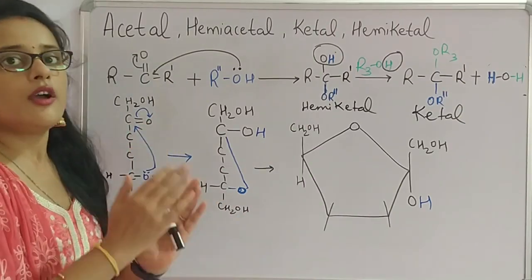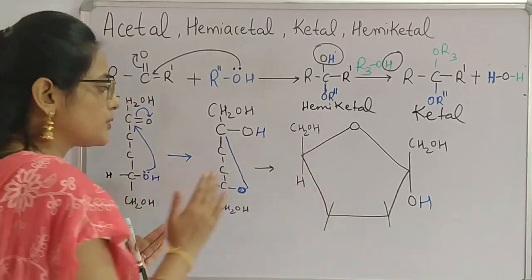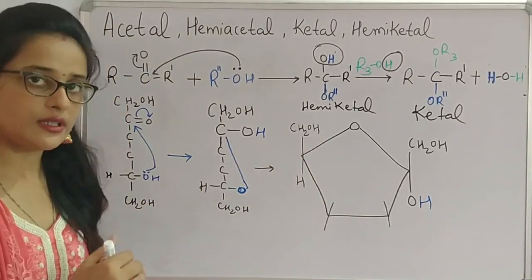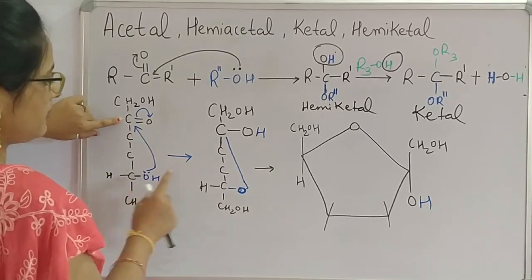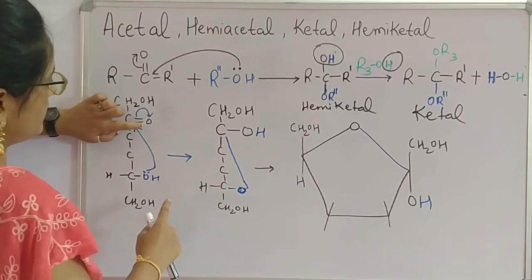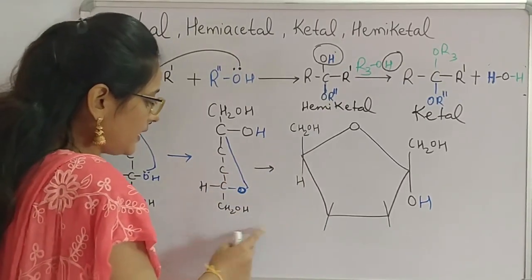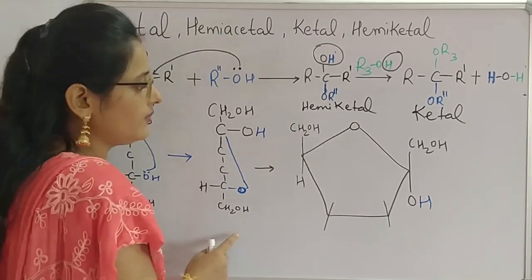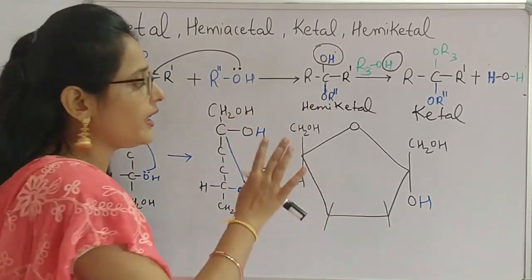Similar to glucose, when fructose converts itself from Fischer projection to Haworth projection, hemiketal formation takes place. That is, this hydroxyl group interacts with the ketone carbon, as a result of which this hydrogen is now bonded with this O, see over here, and now when this intermediate, which is hemiketal, will be converted into Haworth projection, that Haworth projection will be also a hemiketal.